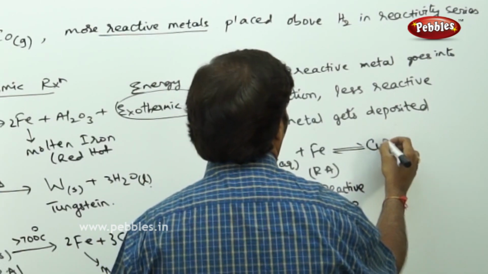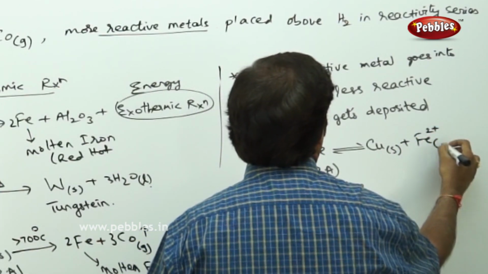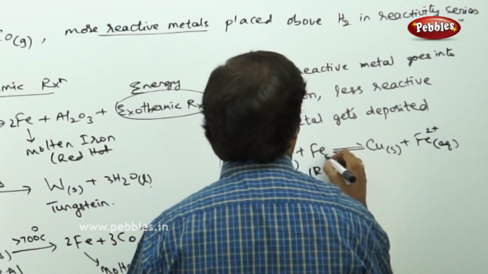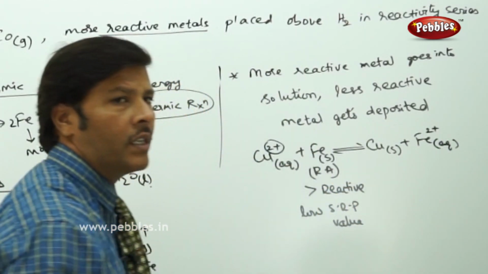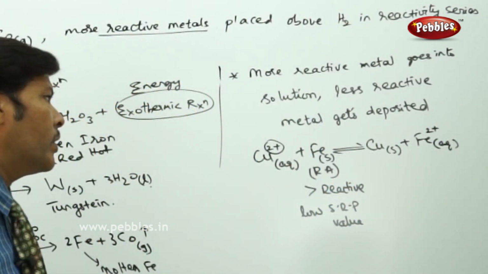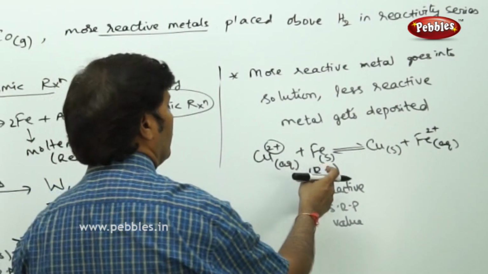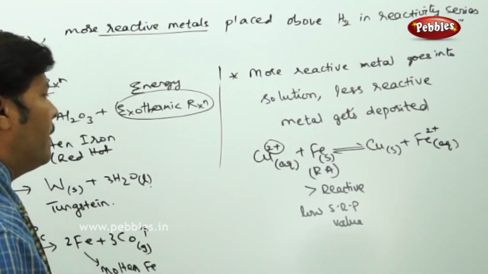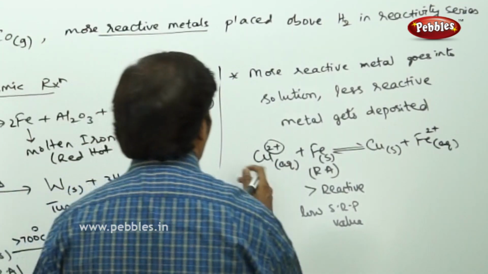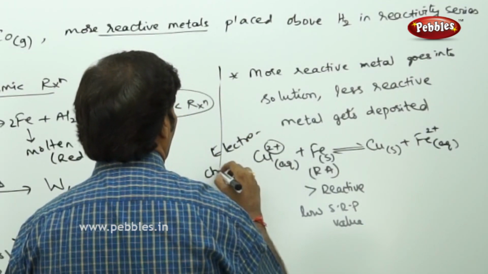You get copper solid plus aqueous Fe2+. This equation indicates that the less reactive metal always gets reduced and the more reactive metal gets oxidized. In this way, we can also show how the reducing agent functions from the electrochemical reaction. This is nothing but the electrochemical process.